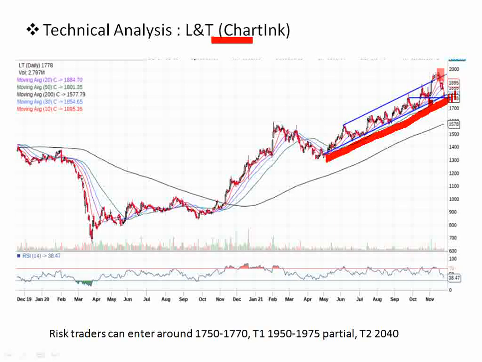So the all-time high, like 1980, we can set as the first target, because there might be a chance of a double top here, and the second target we can set around 2000 or 2050.